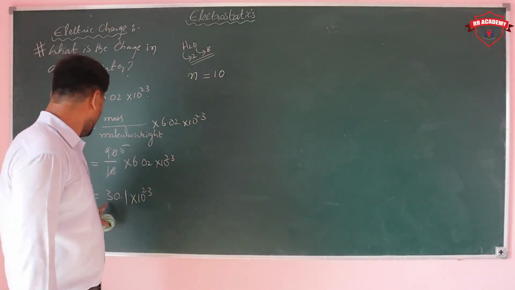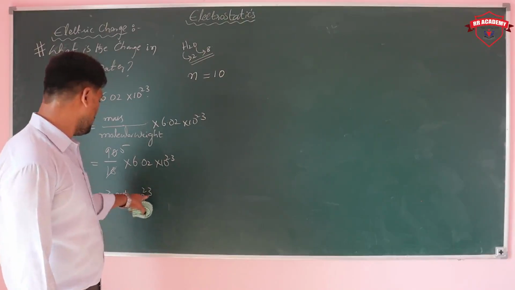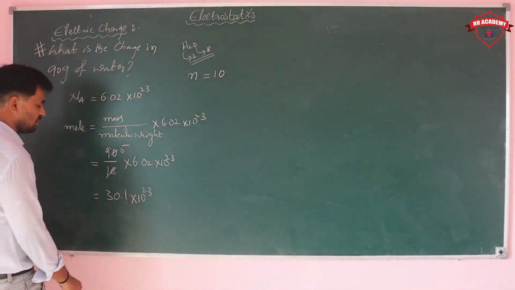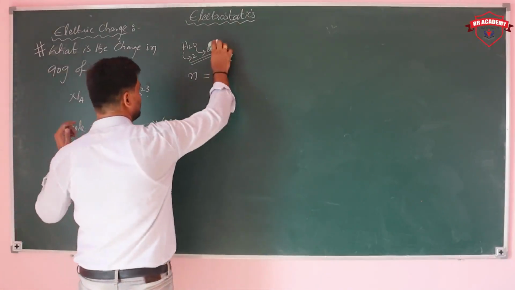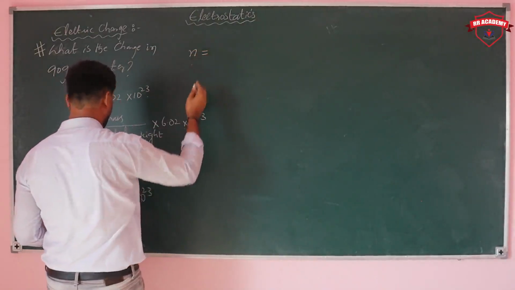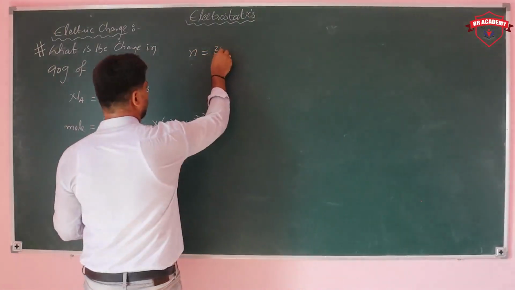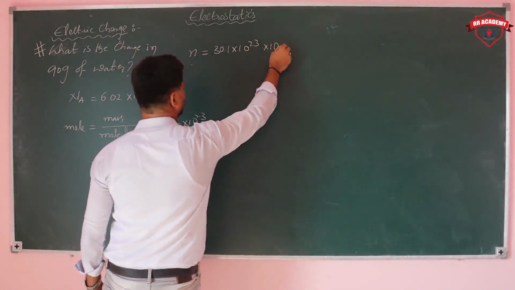So the total number is 30.1 into 10 to the power of 23 into 10.